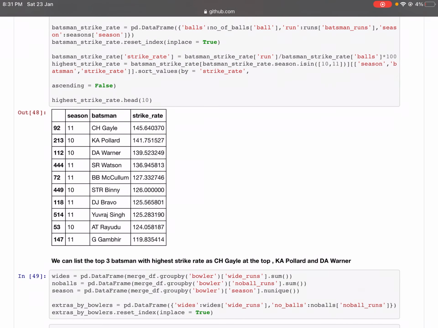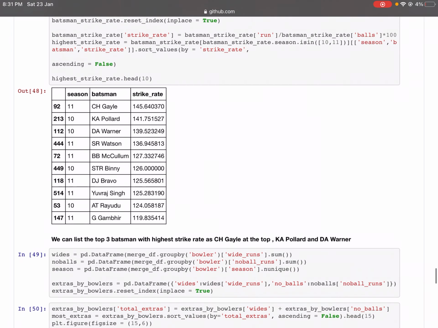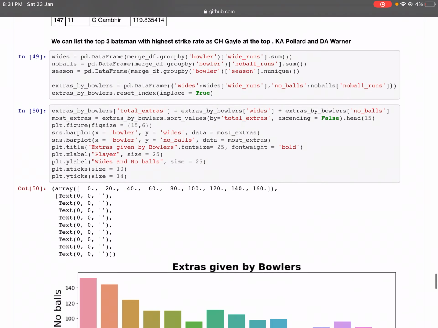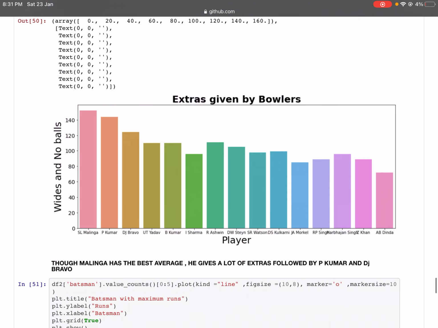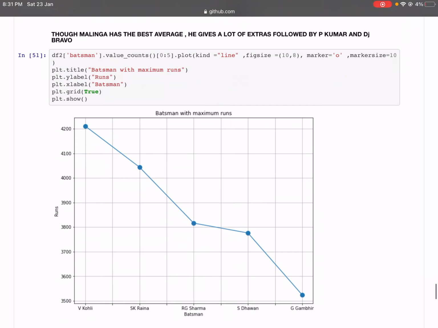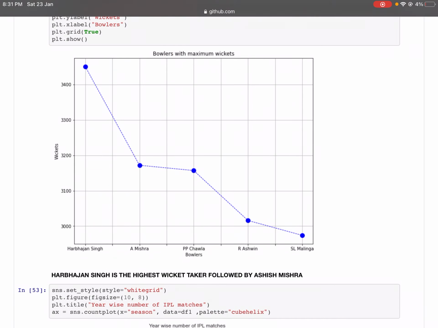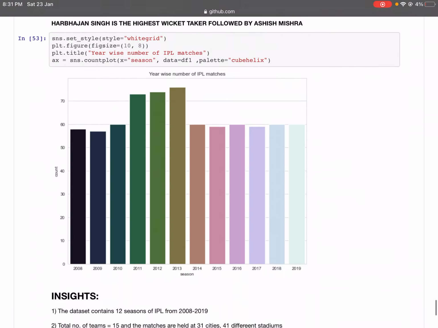Now analyzing the strike rate of the batsmen: Chris Gayle, K. Pollard, D. Warner, and so on. Now we'll analyze the extras given by bowlers, which play a major part in our team's contribution. We have seen Malinga, though Malinga has a great best average, he gives a lot of extras, followed by P. Kumar and DJ Bravo. The batsman with the maximum number of runs is Virat Kohli, and the bowler with the maximum wickets is Harbhajan Singh.